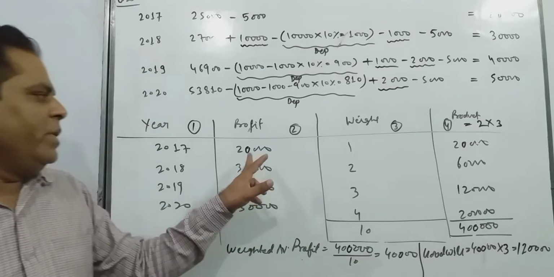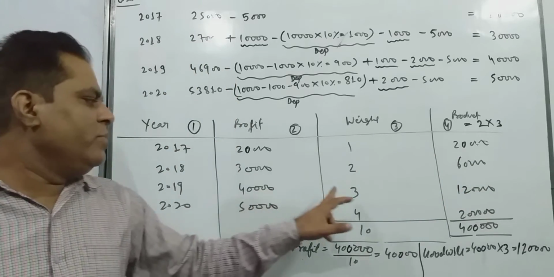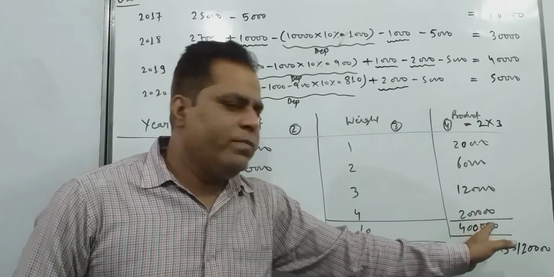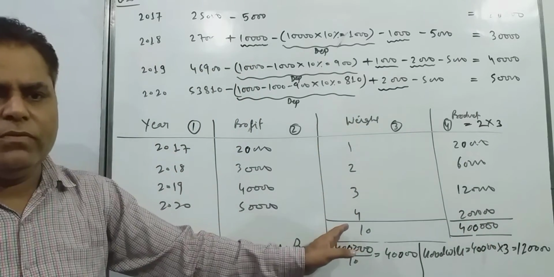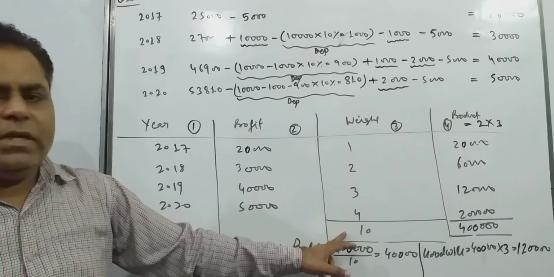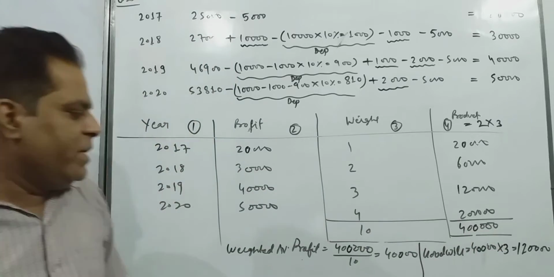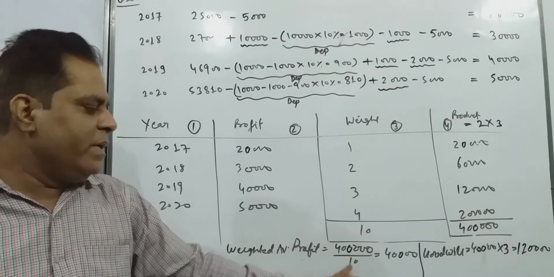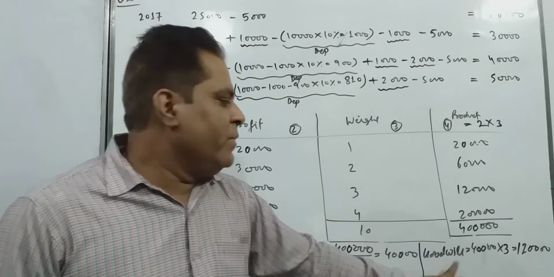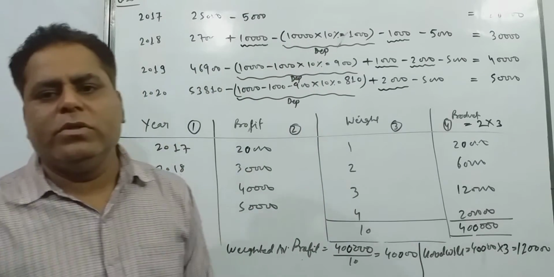So multiply this 20,000 by 1, 20,000, 30,000 into 2, 60,000, 40,000 into 3, 1,20,000, and 50,000 into 4, 2 lakh. Now find the sum of your total product and the sum of your total weight. Now see, this 4 lakh is your total product and this 10 is your total weight. So divide this total product 4 lakh by 10, you will find your weighted average profit 40,000. And now goodwill you can determine: 40,000 into 3, because number of years' purchase is given 3. So multiply by 3, you will find 1,20,000 is the goodwill of the firm.